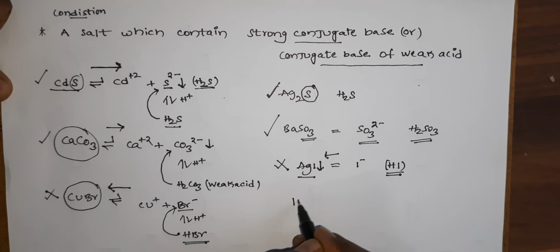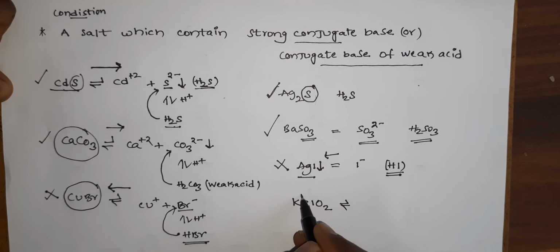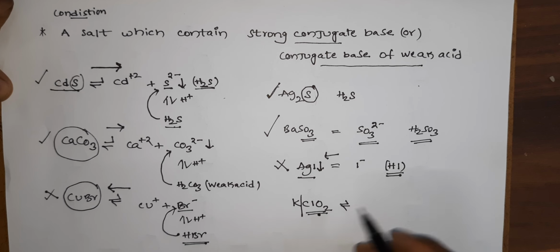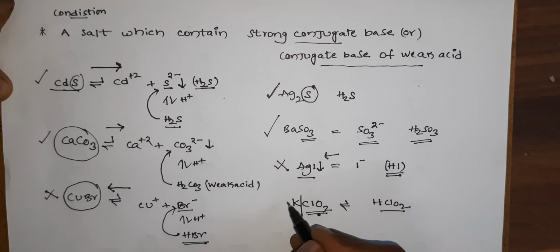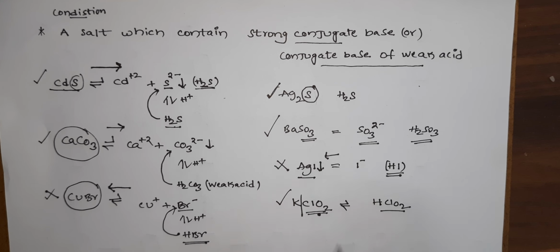Next one, KClO2. You have to check whether the salt has a strong conjugate base or the conjugate base of a weak acid. You have to check that only. So ClO2- is a strong conjugate base, the conjugate base of a weak acid, HClO2, so the solubility is high.